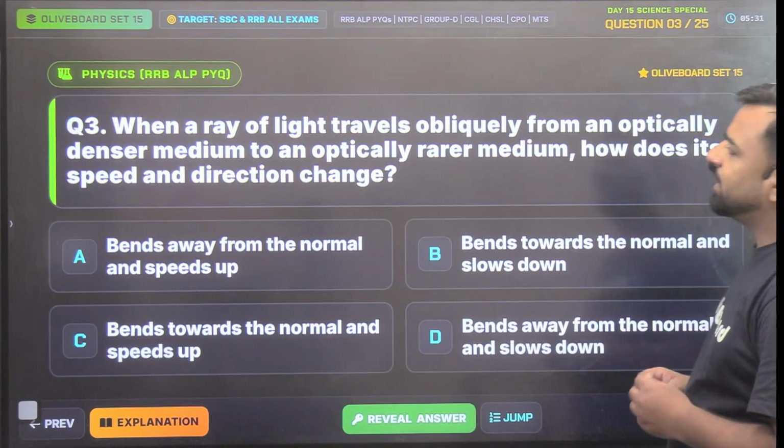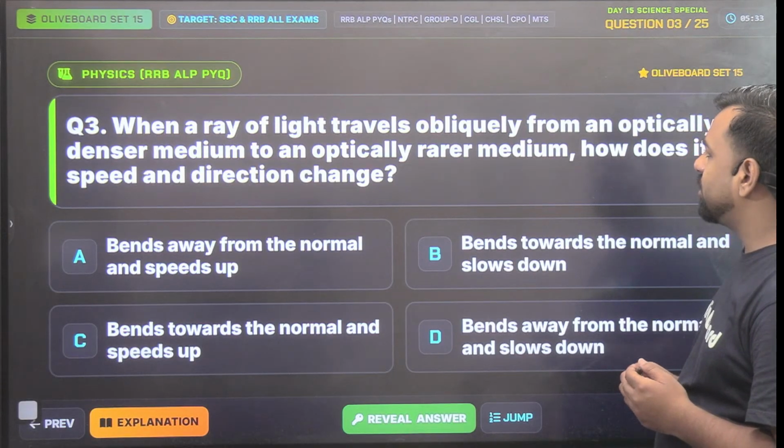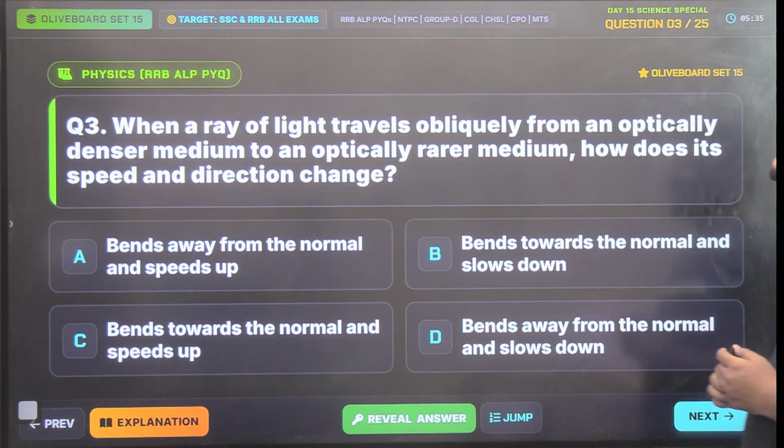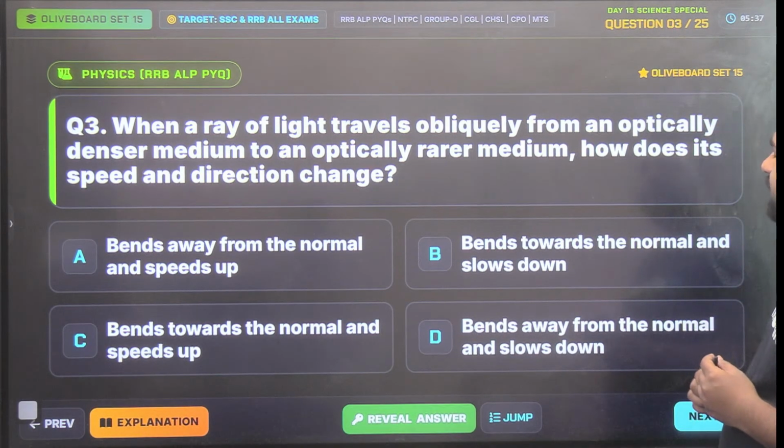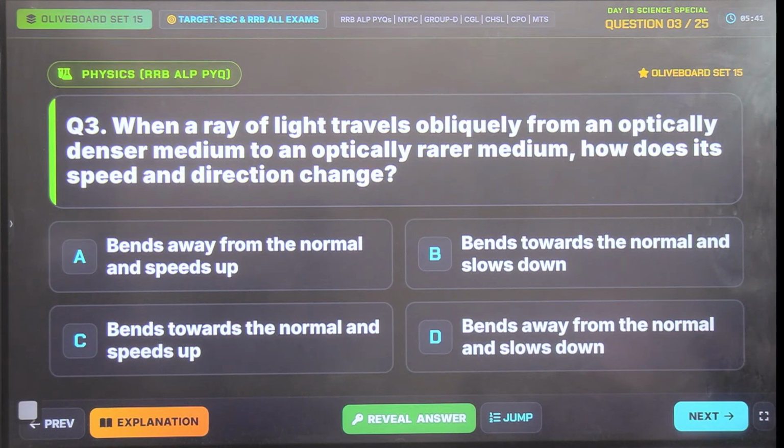The next is, when a ray of light travels obliquely from an optically denser medium to an optically rarer medium, how does its speed and direction change? Option A is it bends away from the normal and speeds up. B, it bends towards the normal and slows down. C, it bends towards the normal and speeds up, and D, bends away from the normal and slows down. So what do you think should be the correct answer in this case?